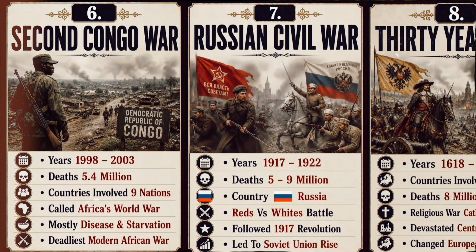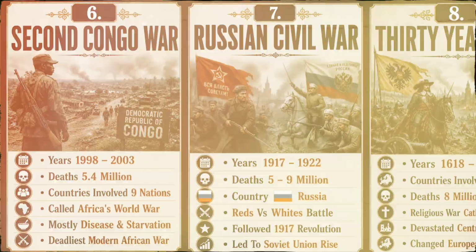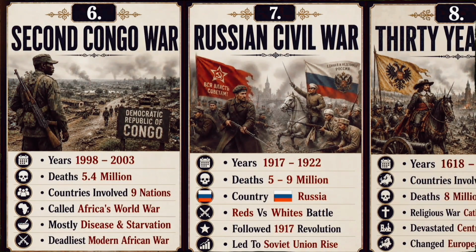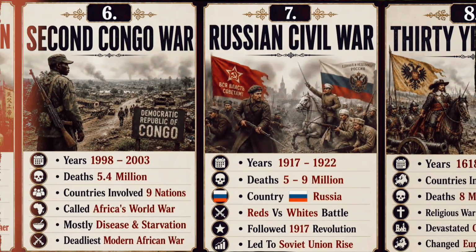Why was this conflict called Africa's World War? The Second Congo War involved 9 African nations and caused an estimated 5.4 million deaths, making it one of the deadliest conflicts of the modern era. Most deaths resulted from disease, starvation, and displacement rather than direct combat.